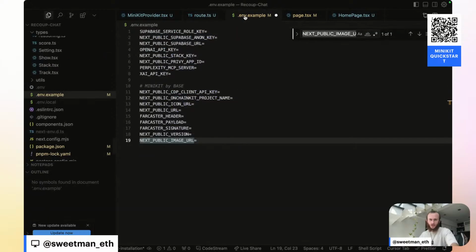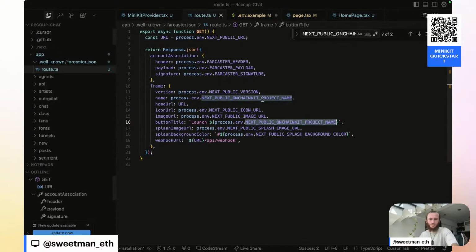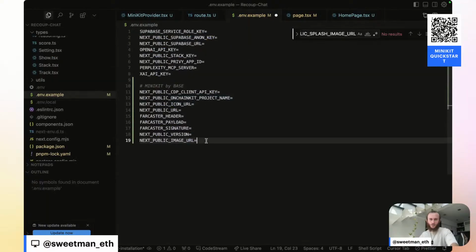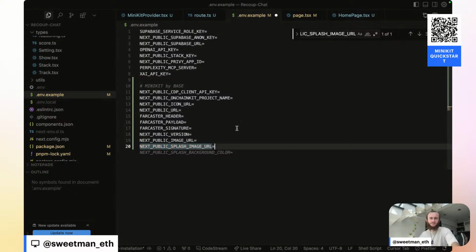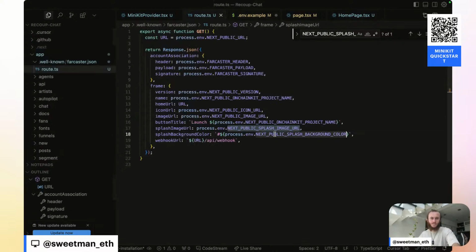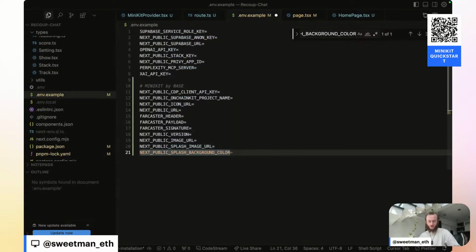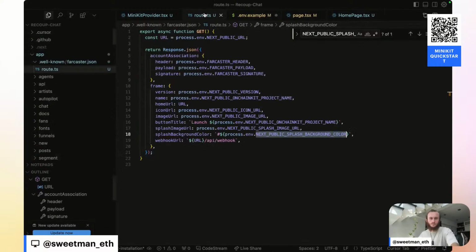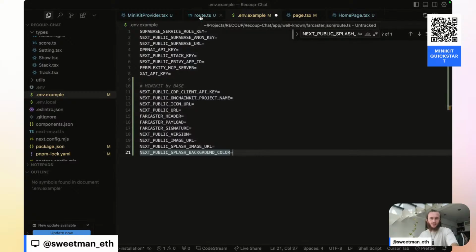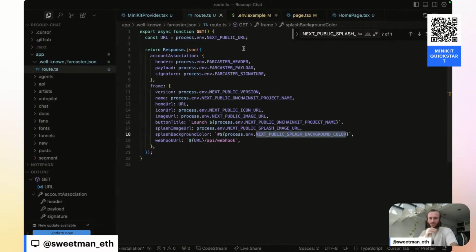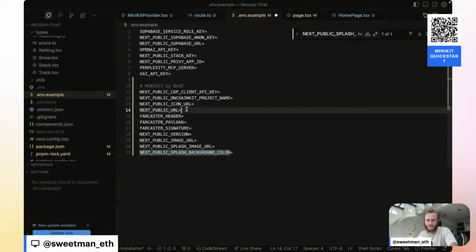On-chain kit project name, we should already have. We do. Splash image URL, we don't have, so let's add in the splash image URL. Splash image background color. We need the splash image background color. And that should be everything so far that we've found inside of the well-known file. So what we're doing right now is we're setting up the well-known file, which is used for verifying our app with Farcaster. Anything in here that I can automatically add?